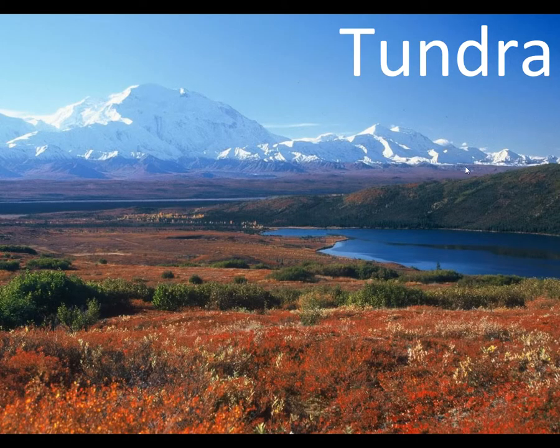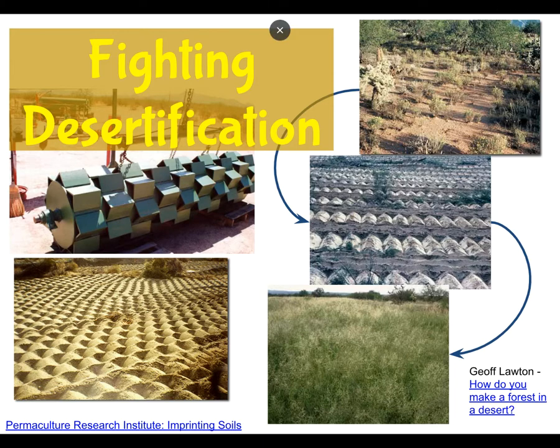And then we get to the tundra. So the desert, its main quality is what? What's its defining characteristic? Very little what? Rainfall. Mostly hot. Most of them are hot, but the defining characteristic is very little rainfall.